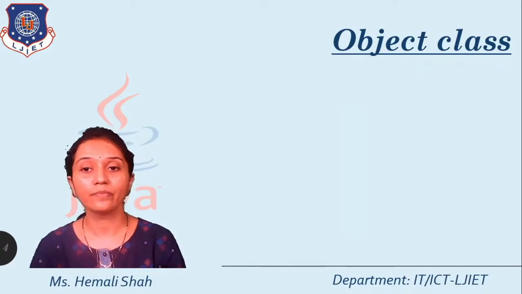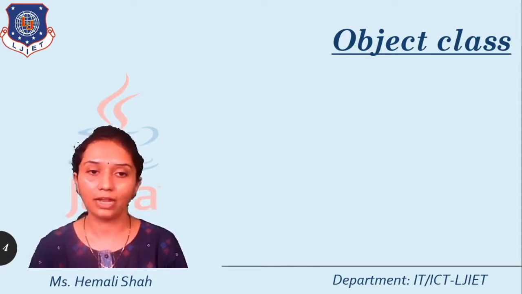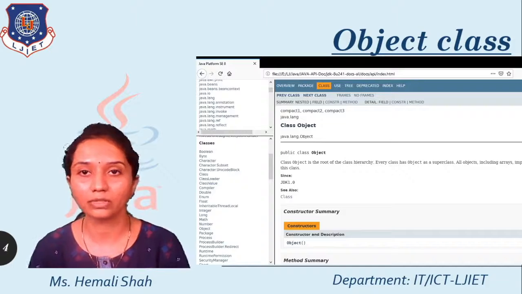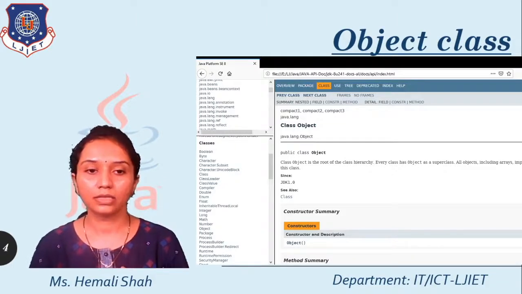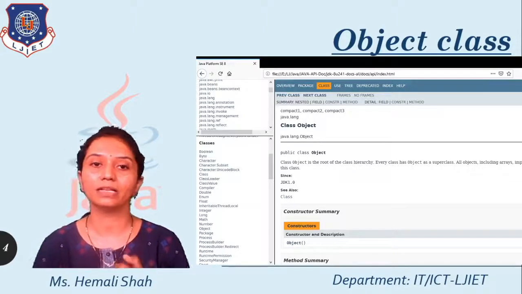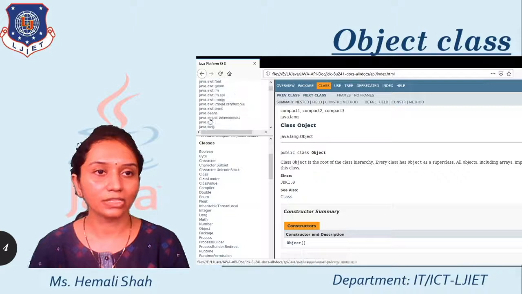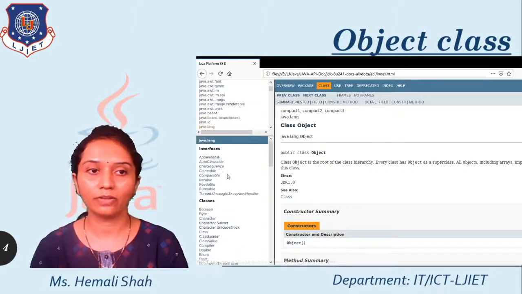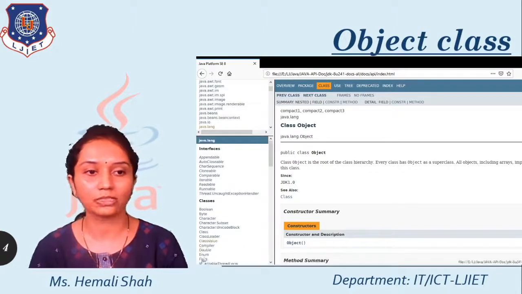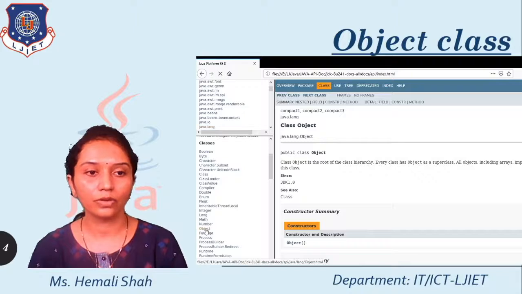Now if you have the JDK APIs, then you can open the JDK API in any web browser, and you can see this class. What is this class? What are the functions available in this class? Here this is the java.lang package, the language package, and this is the Object class. You can find it over here in the classes list. Inside the classes list, go for the Object class.